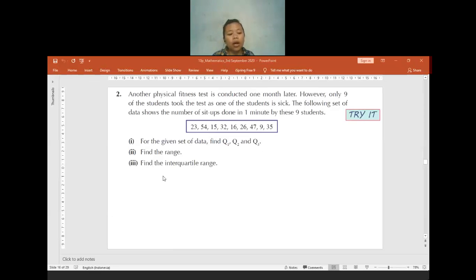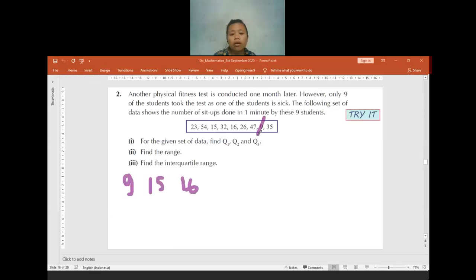The first thing that we have to do is order the numbers from the smallest to the highest. So what number do I have to write first? 8, after 9, 15. After that, 16.